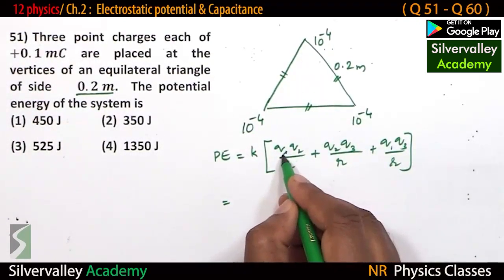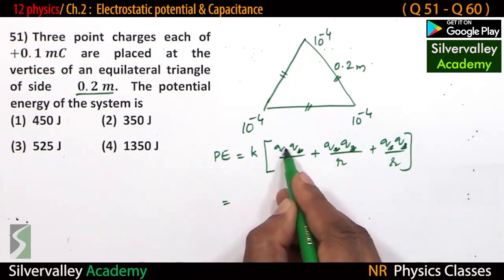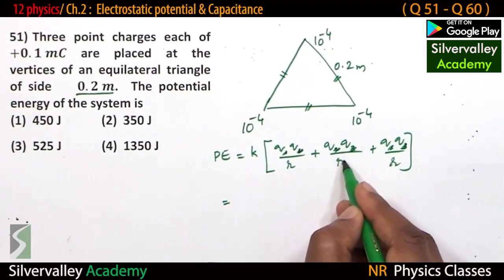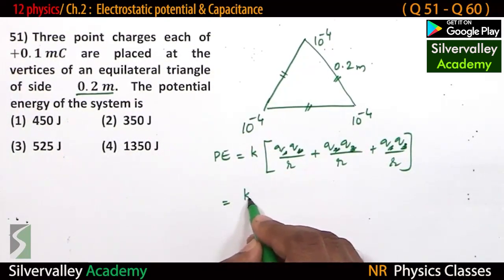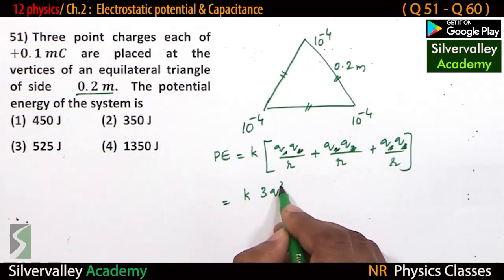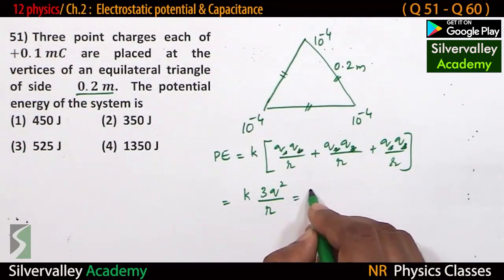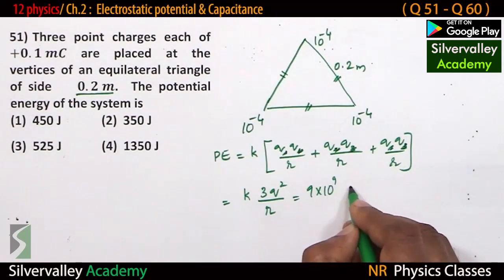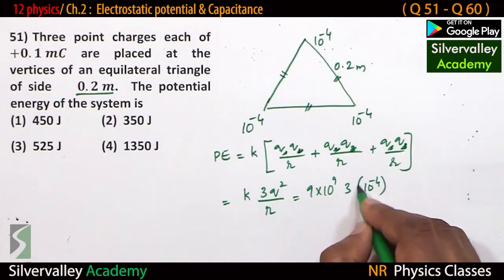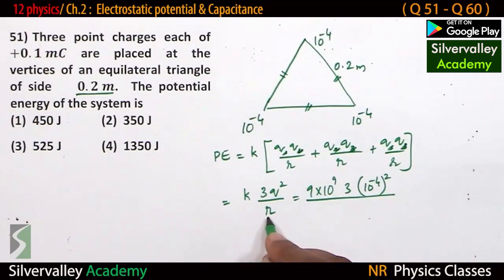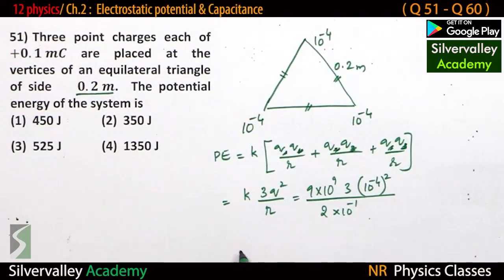So it is Q square by R plus Q square by R plus Q square by R, 3 times. So constant times 3 Q square by R. Constant is 9 into 10 power 9. 3 Q square is 10 power minus 4 square, by R which is 0.2 meter, 2 into 10 power minus 1.